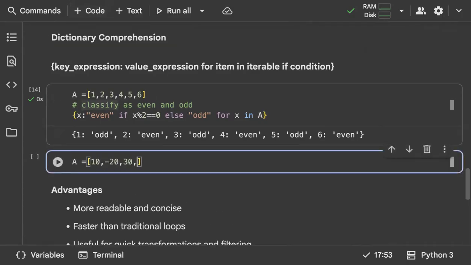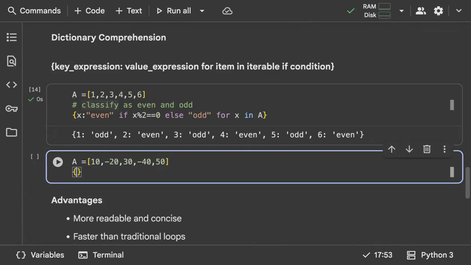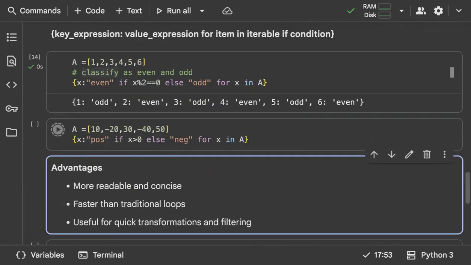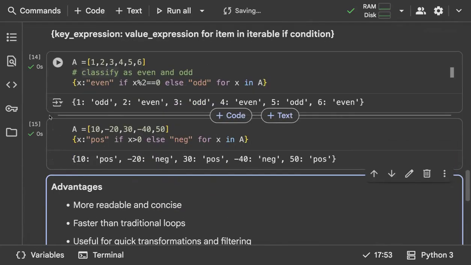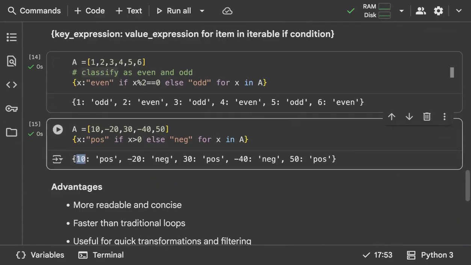I'll just show you. Minus 50, yeah. So, simple dictionary comprehension. So I'll just use x colon, I'll say positive if x is greater than 0, else what? It should be negative, for x in A. So it's going to give you a dictionary comprehension, wherein you can see the keys are going to be the numbers in our list, and the values are going to be positive, negative. This is so interesting, right?